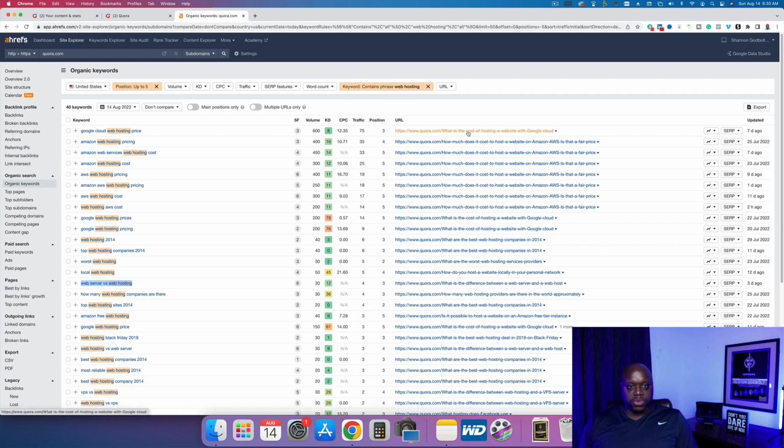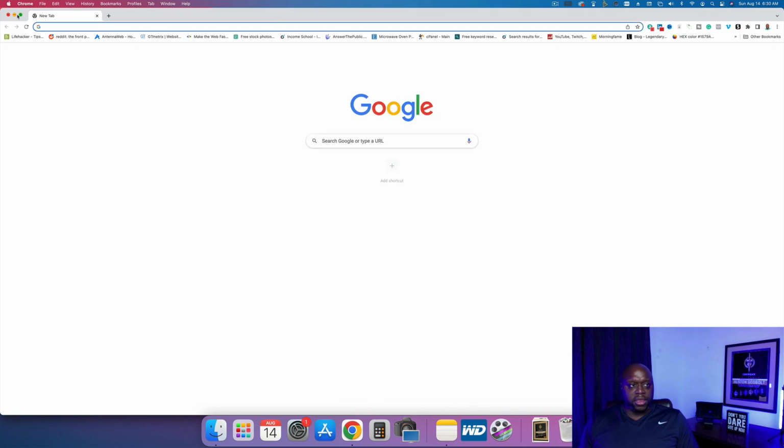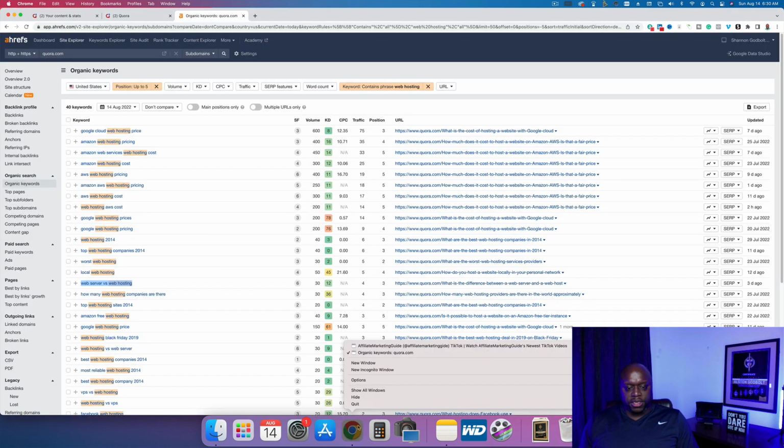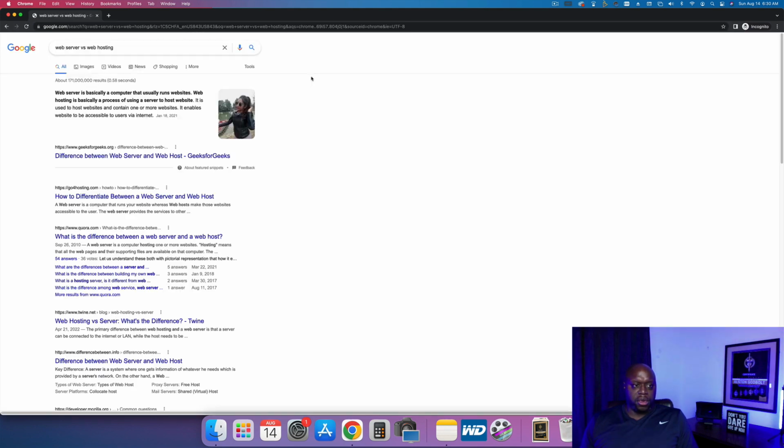So we can copy this once again and paste this right over into Google just to verify. I did it again, just to verify that this is correct. And so what we're going to do, hit enter, and let's see right there, Quora. What is the difference between a web server and a web host? Now that we have found them, we're simply going to go through and answer the questions.